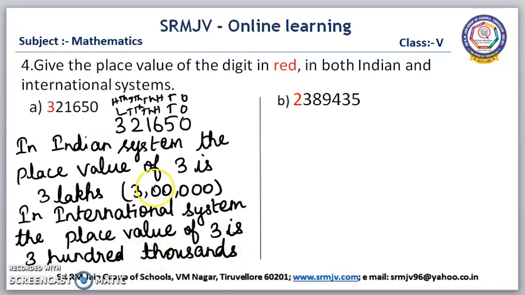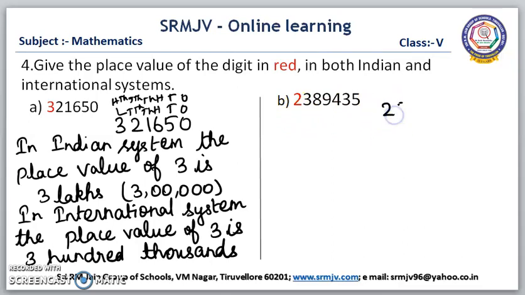Is it clear, children? In the Indian system, the place value of 3 is 3 lakhs. In the international system, the place value of 3 is 300,000. Was it clear? Shall we go to the next one? Here, we are going to find the place value of 2. First in the Indian system.